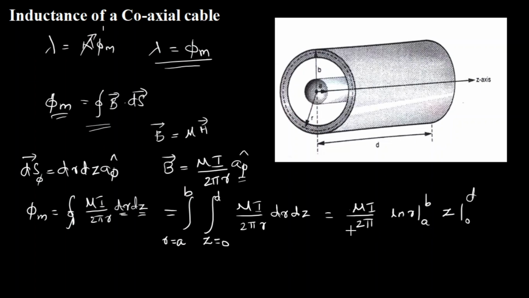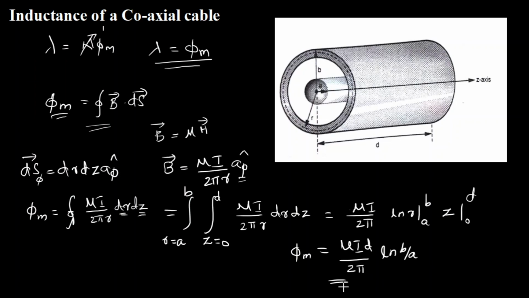So applying the limits, I'm going to get my phi m as mu I d, so z becomes d, divided by 2 pi, and this is ln b minus ln a, which can be written as ln b by a. So this is my total flux.